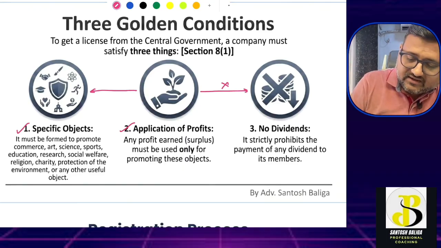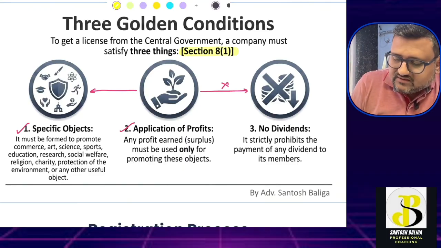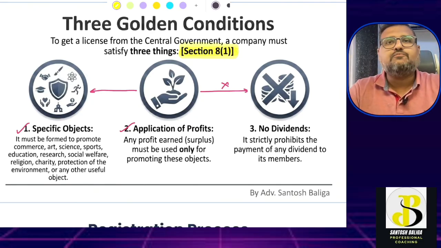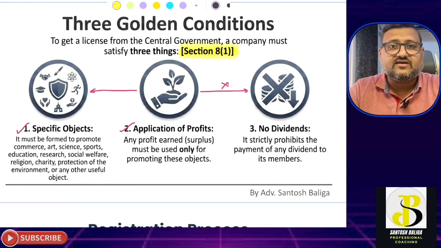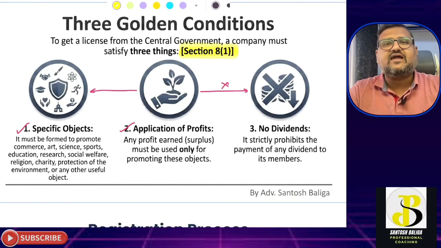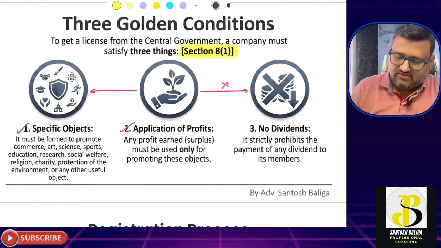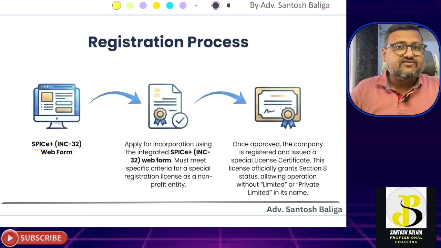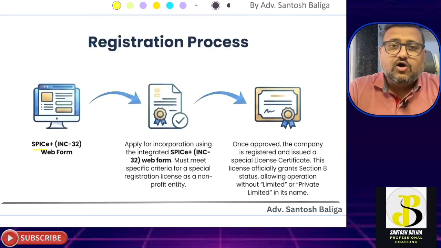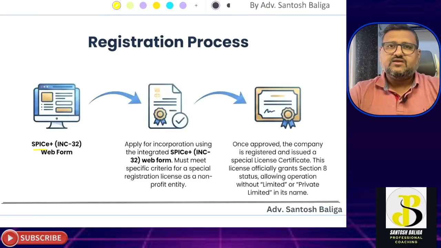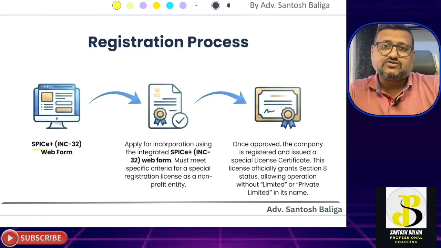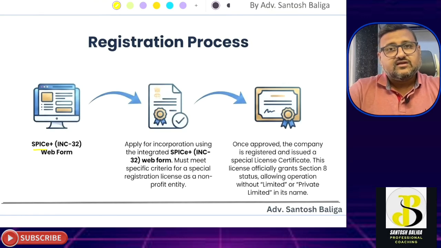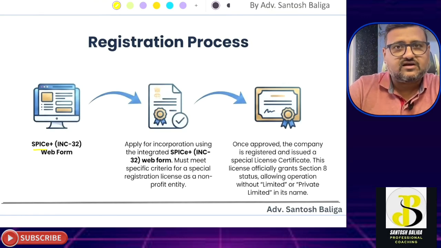This is provided under section 8 subsection 1. Okay, we have to remember the sections also, at least the important sections, so that we quote it in the exam, which will give us the edge for that extra marks. Okay, now once we understood that a company qualifies and completes all these 3 conditions, now what the company has to do is that it has to go through a registration process. Now what is this registration process? The company has to get a license from the central government.